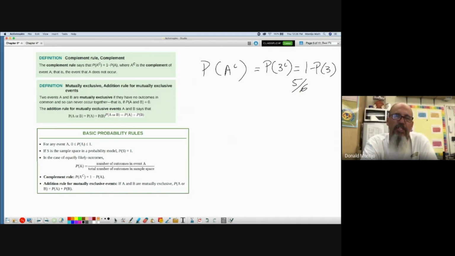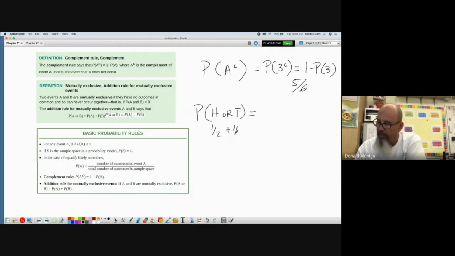They can't occur together. What's the probability I randomly select one student in my class and they are both a male and a female? It can't happen. So mutually exclusive means the two events can never occur together. If two events are mutually exclusive, then we simply add their probabilities together. For example, what's the probability that I flip heads or tails? Well, since those are mutually exclusive, I take the probability of flipping heads, 1/2, plus the probability of flipping tails, 1/2. So that answer is 1.